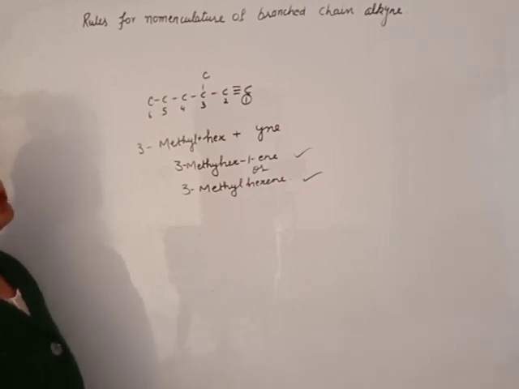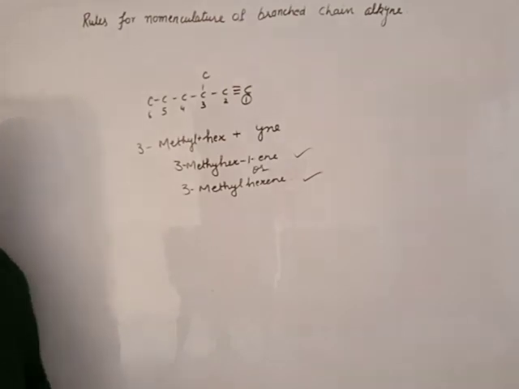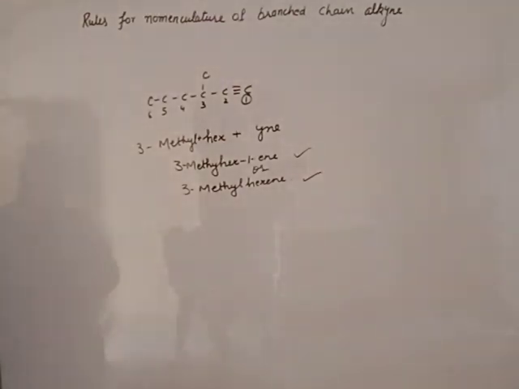The alphabetical rule is unchanged. We will give the lowest number to the double bond if a double bond is present, or to the triple bond if a triple bond is present. For naming simple hydrocarbons, either saturated or unsaturated, you will use these rules. Thank you.